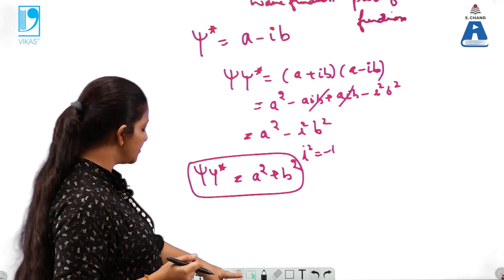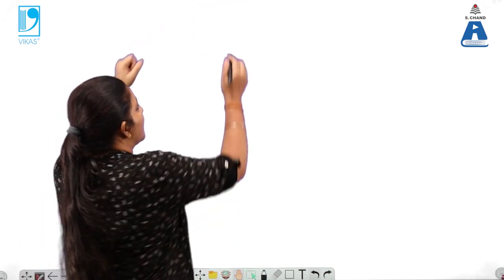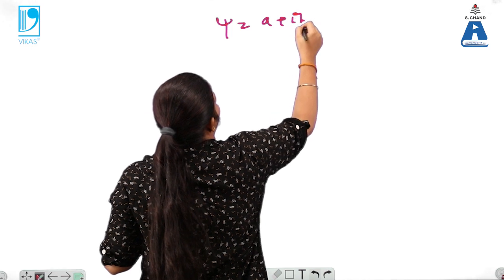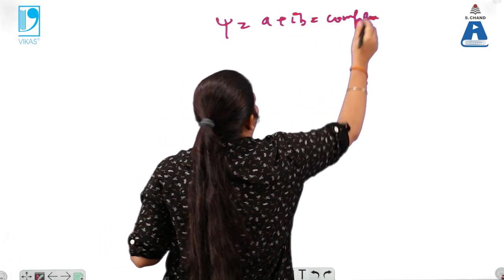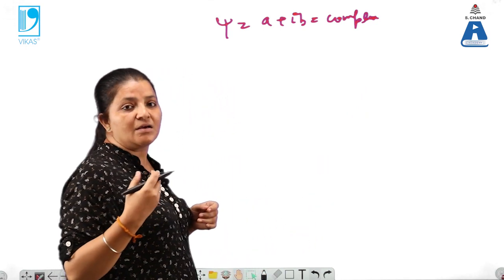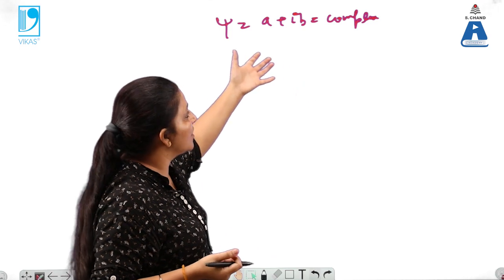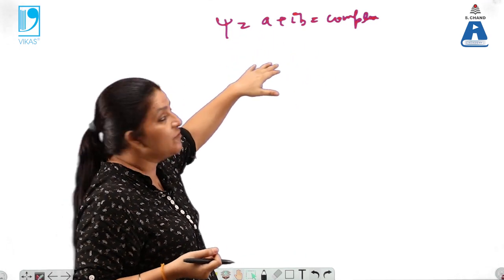A square plus b square is real. But psi itself, that is a plus iota b, is a complex quantity, and with complex quantities we are not able to define any physical quantities. What is the physical quantity here? That is the waves associated with the moving bodies or moving particles.